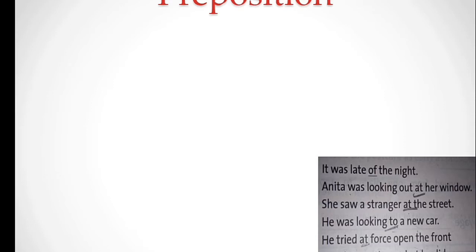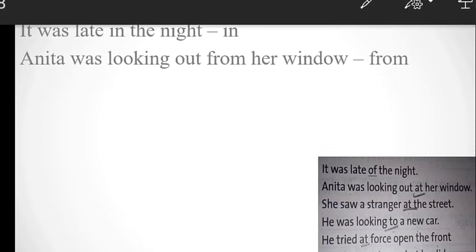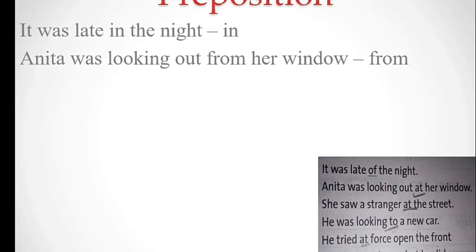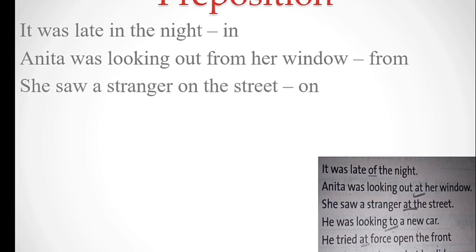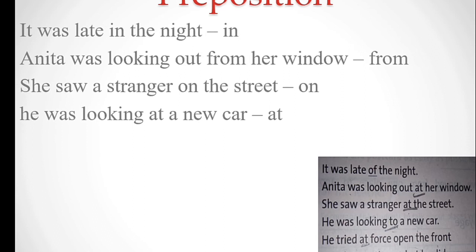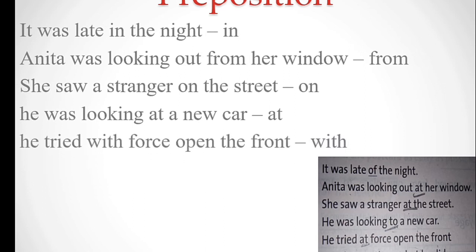Now I am changing the sentences. Look at this. It was late in the night. So in is the correct preposition here. Anita was looking out from her window. Out from her window. From is the correct preposition here. She saw a stranger on the street. On is the correct preposition. He was looking at a new car. At is the correct preposition.